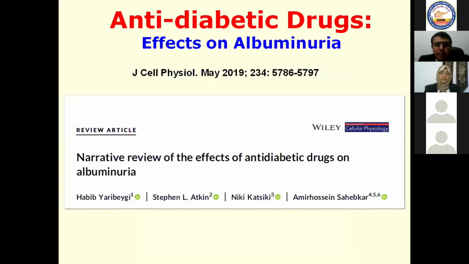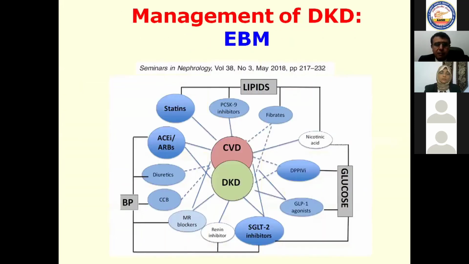And these anti-diabetic drugs have effects on albuminuria. And again, I will not discuss the anti-diabetic drugs because my dear Professor Dr. Yasser will discuss this later. So management of diabetic kidney disease is multifactorial.